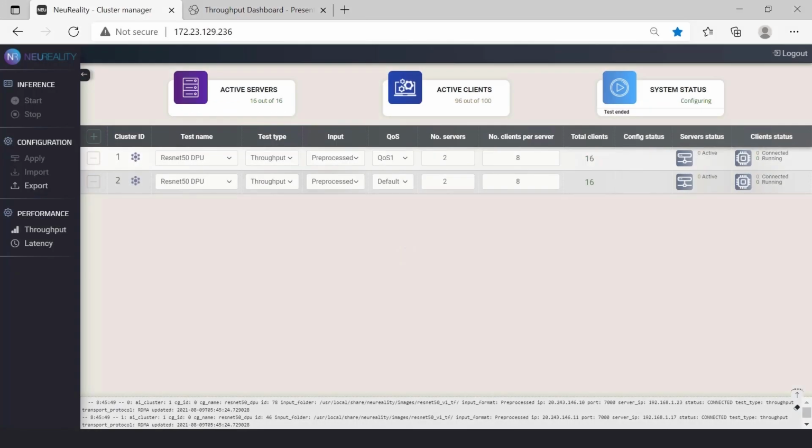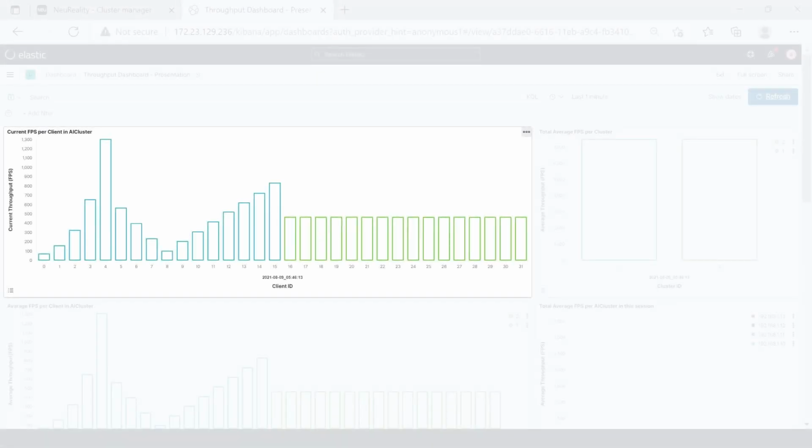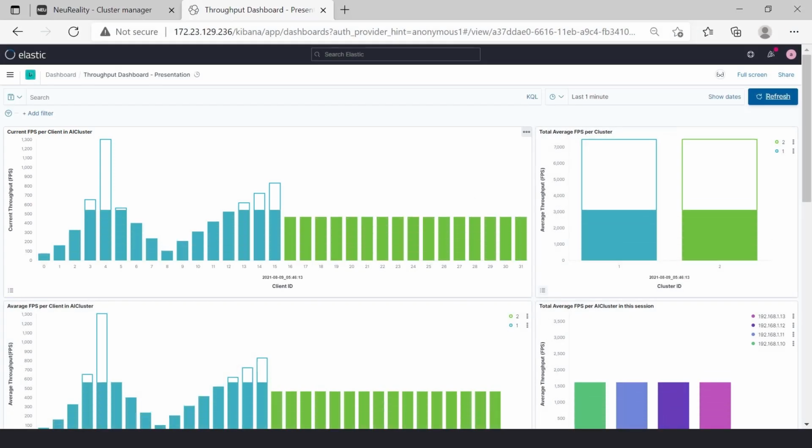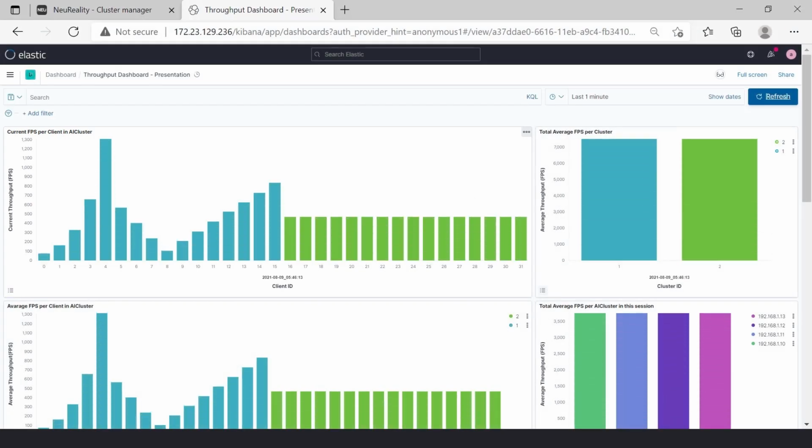To demonstrate, let's create 2 8-server clusters with 16 clients per cluster. The SLAs for each client vary, as shown here. As the demo results appear, you can see we have achieved each client's SLA across each cluster with no performance degradation.